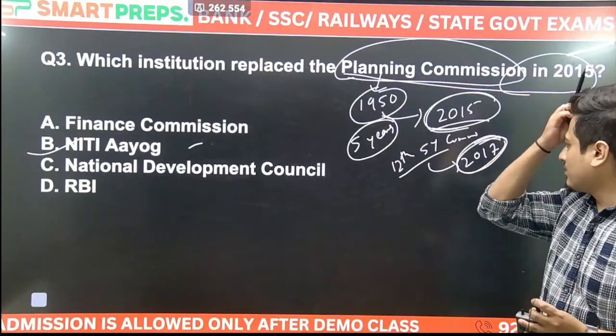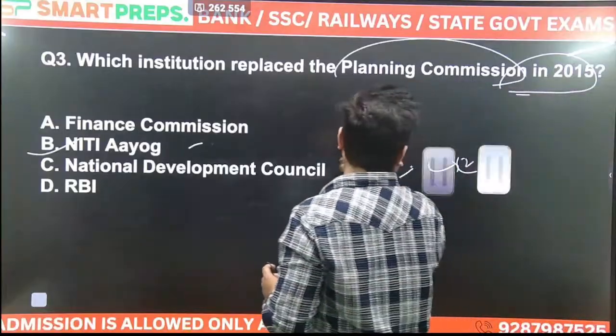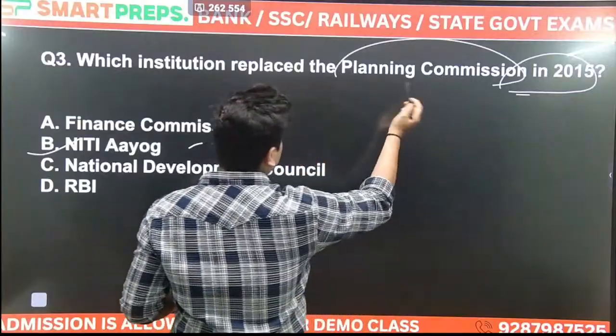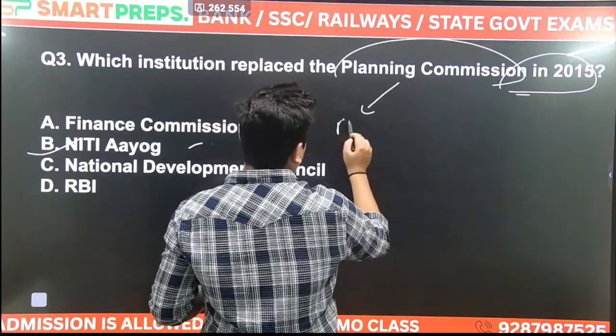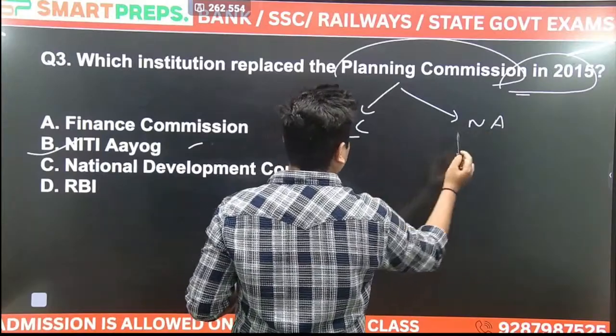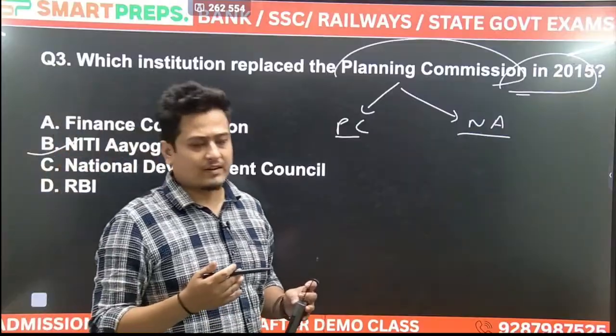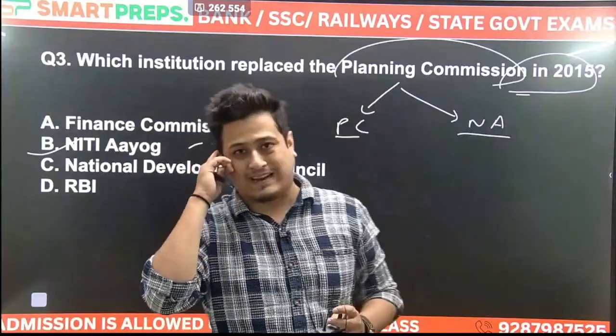Okay. So what was the role of Niti Aayog? Why was it being replaced? The planning commission and Niti Aayog. This is planning commission. This is Niti Aayog. They had some different way or different process to plan.